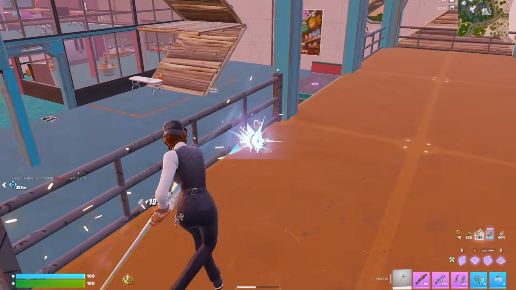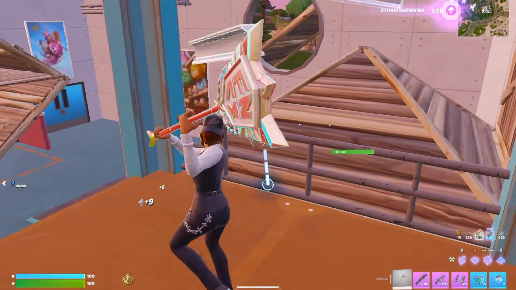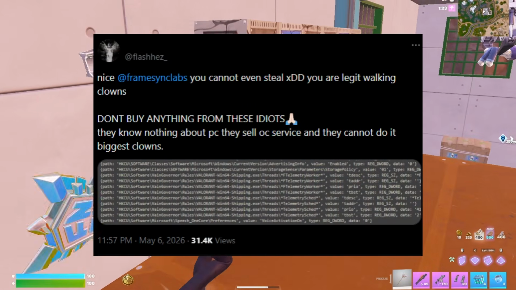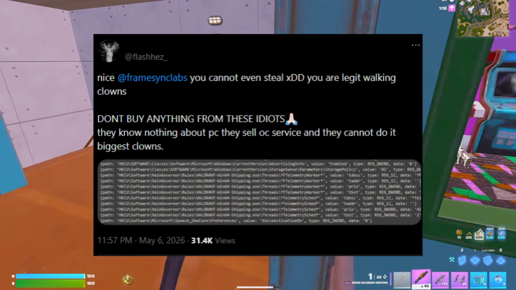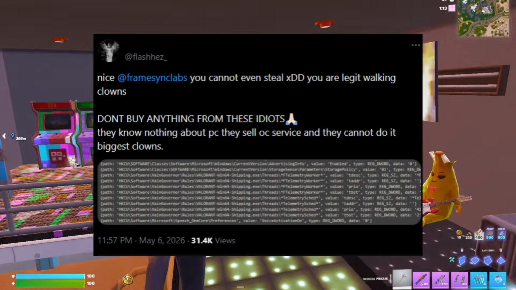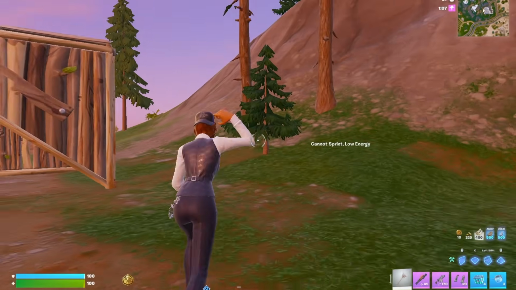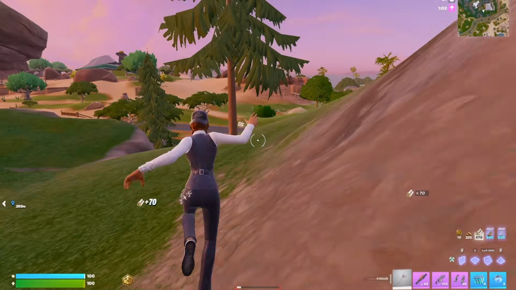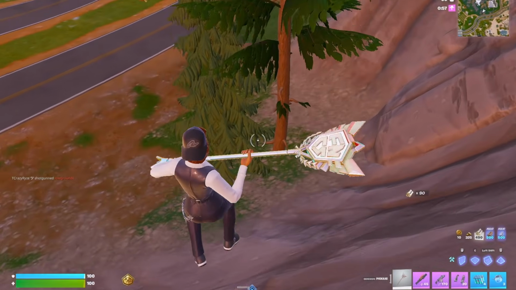So that screenshot that you saw of the VainGovernor registry, I posted it in a Discord after PrimeLaw sent it to me, and word spread pretty fast. Ended up getting to the Vain owner, or one of them at least, named Flash. He went ahead to Twitter and said, "Nice FrameSync, you cannot even steal, you're legit walking clowns, don't buy anything from these idiots." And as I'm recording this, this has over 30k views and it's already getting a lot of traction. So just that one little screenshot that leaked out is already causing that much uproar, and that's what he was responding to.